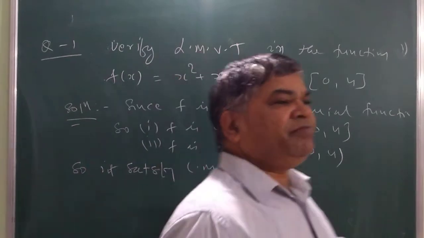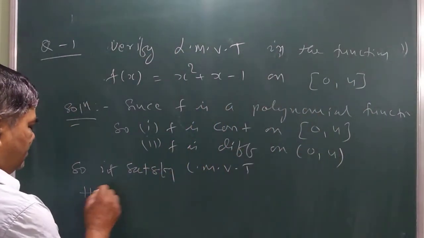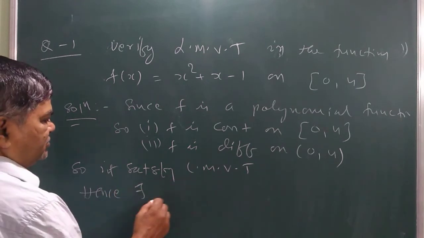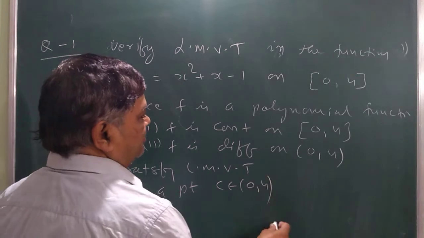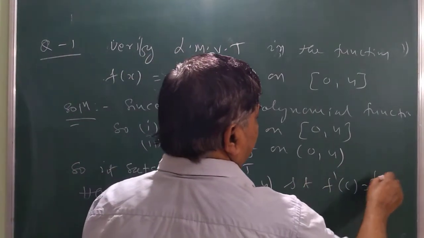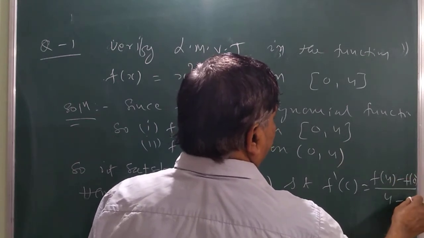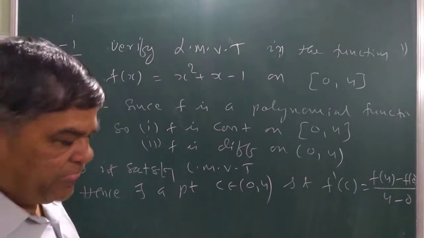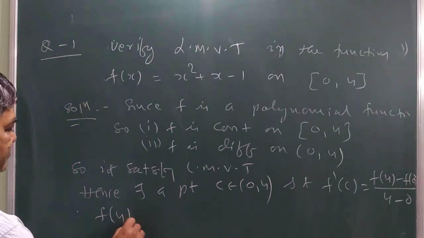और जब ये LMVT को satisfy करेगा तो क्या मिलेगा? Hence there exists a point C belonging to 0 to 4 such that f dash C is equal to f(4) minus f(0) divided by 4 minus 0. So what is f(4)?